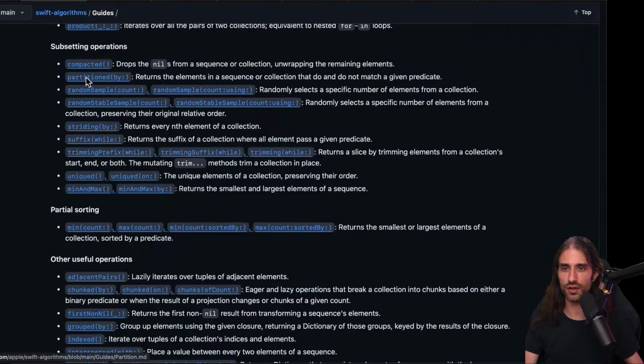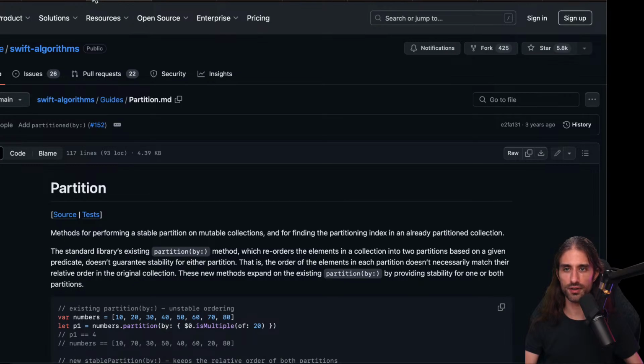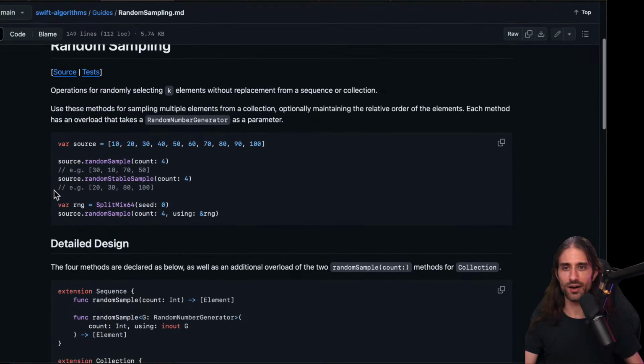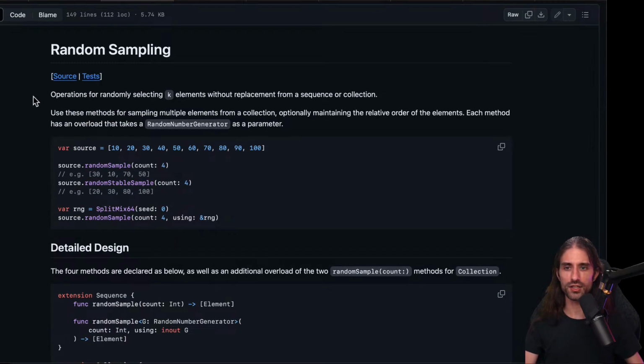Why do I have partition? Okay, partition by, but we saw it before, so this one I'm going to skip. Okay, random sampling. So operations for randomly selecting k elements without replacement from a sequence or collection. Without replacement, I think is what I was mentioning before, where once you've taken an element out, you cannot take it out a second time.